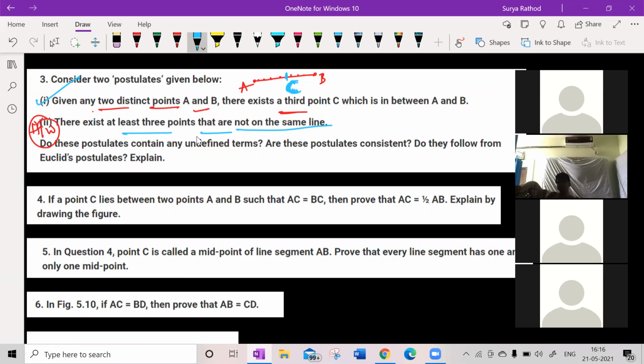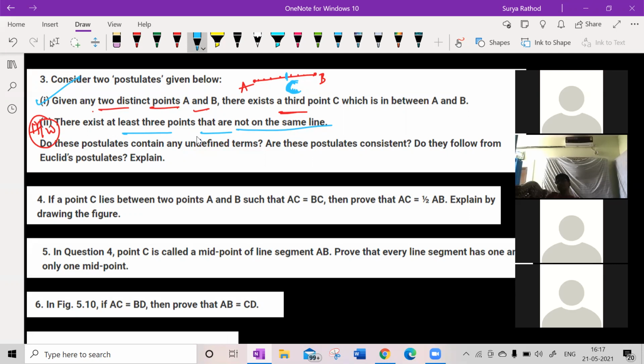Clear? Understood, guys? In the question they just told that there are points A and B, but there's no line running through them, right? Yes, you can join those 2 points, isn't it? So basically, C can be anywhere, right? Anywhere, that's what I'm telling you. It could be anywhere. Getting my point?